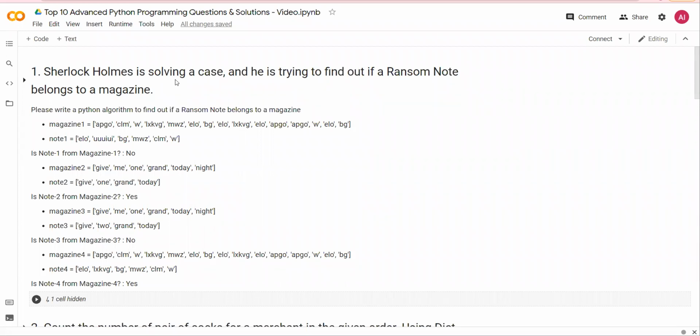Sherlock Holmes is solving a case and is trying to find out if a ransom note belongs to a magazine. So these are the snippets of a magazine. A magazine has these many words and this is the note. If you look at all the words in the magazine, it should match. This answer is no. Magazine 2 and note 2: all of the words in note 2 are available in the magazine 2 list array. So it is yes, and so on and so forth.